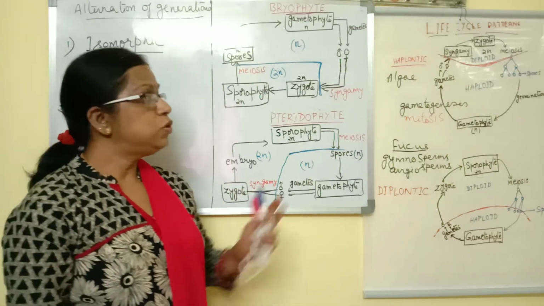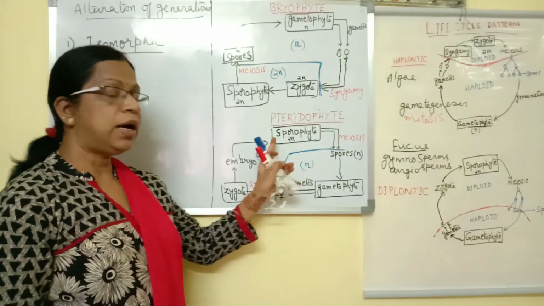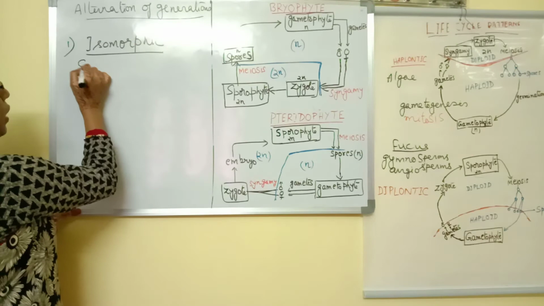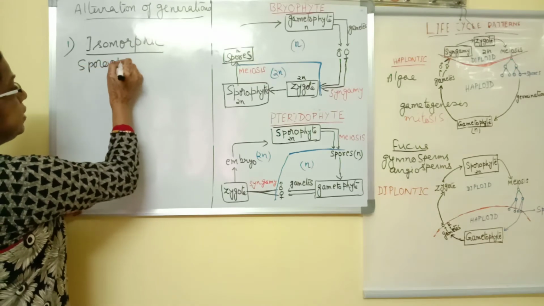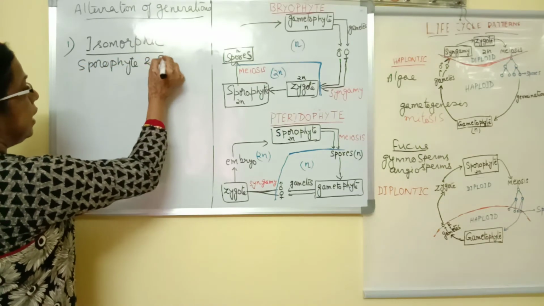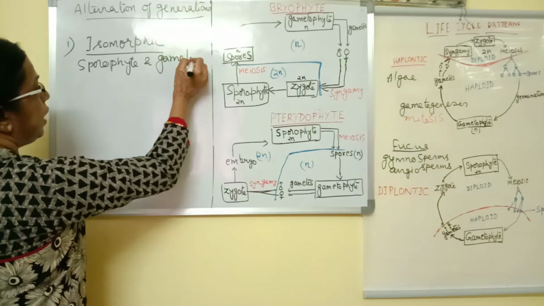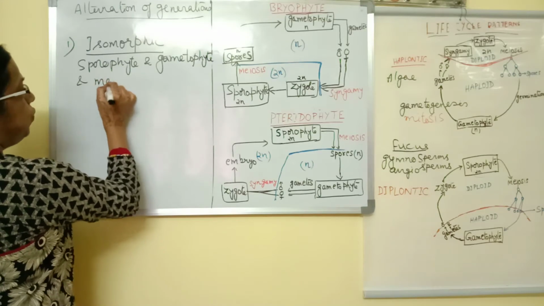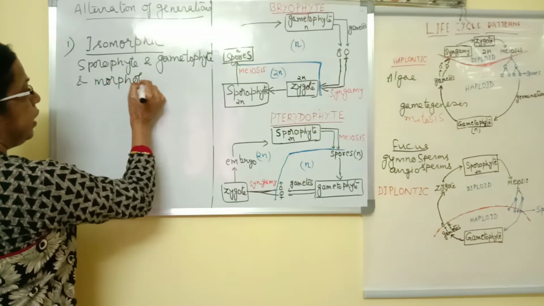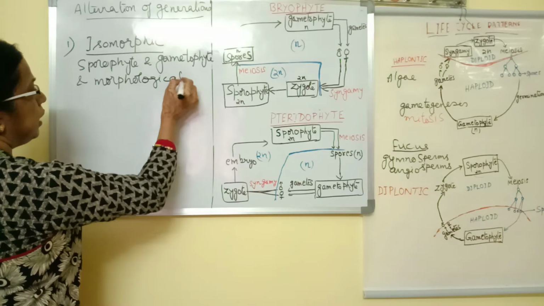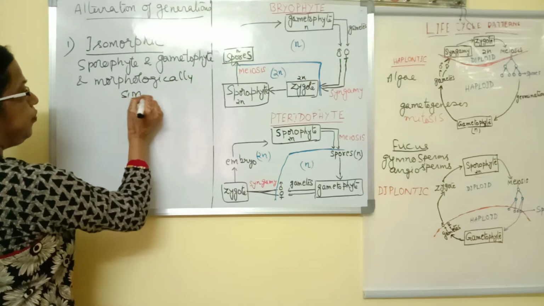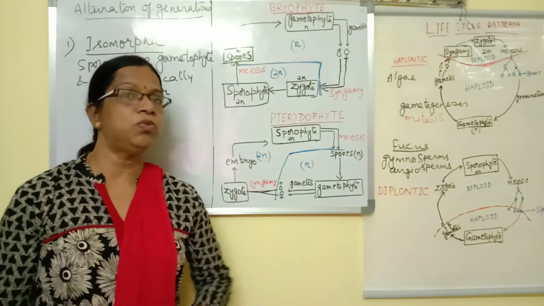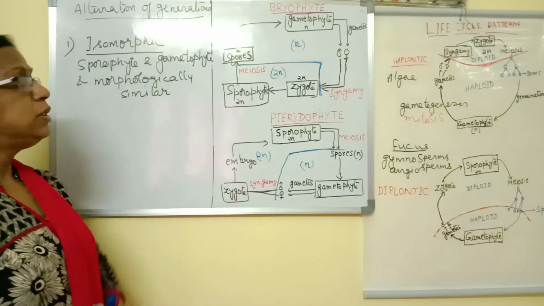Isomorphic means when sporophyte and gametophyte are similar morphologically. So what is isomorphic? Sporophyte and gametophyte are morphologically similar. Then we call it isomorphic. Iso means similar, morphic related to morphology. So they are morphologically similar.